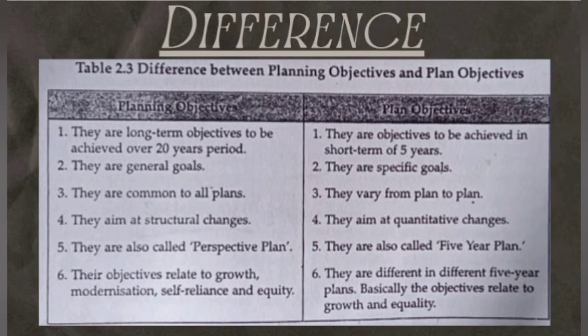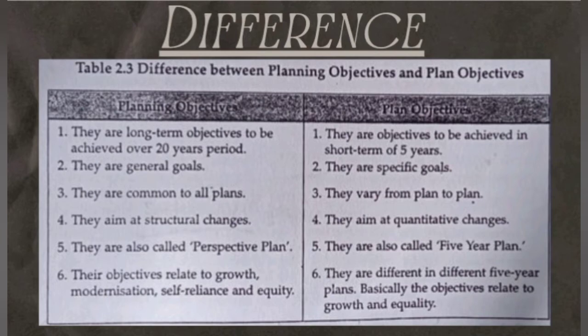It is also called a perspective plan, and the objectives related to planning objectives are growth, modernization, self-reliance and equity. In the case of plan objectives, it is a short-term plan to be achieved over a period of 5 years. Then it is specific. It has specific goals, that means a particular goal that has to be achieved. It is initiated to achieve a certain goal. But in the case of planning objectives, it is initiated to achieve general goals.